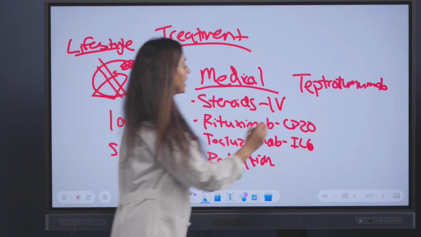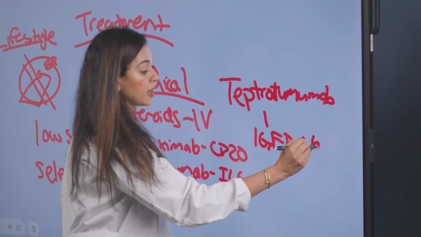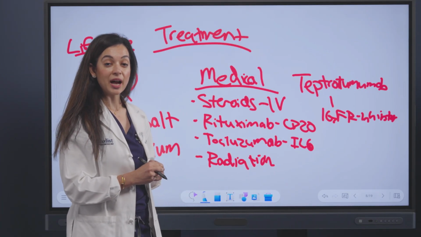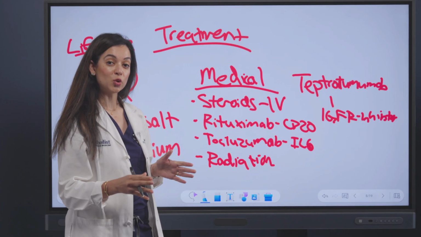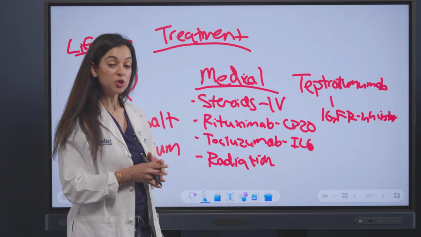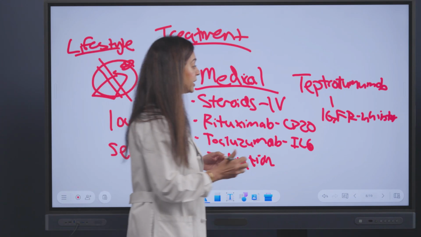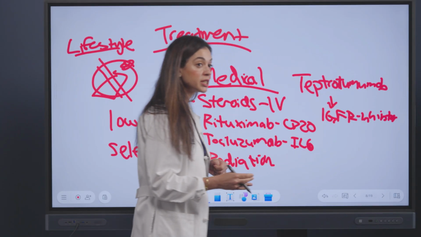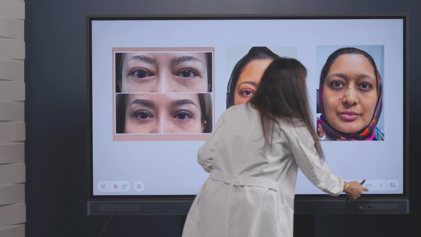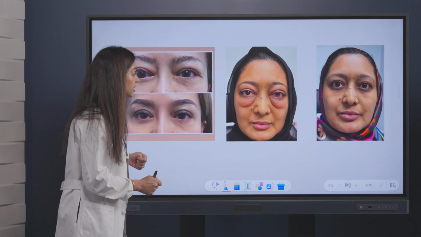This is an insulin-like growth factor receptor inhibitor. It's a monoclonal antibody that is also given IV, and it's given every 3 weeks for a total of 8 infusions. So it's over a 6-month therapy. And this was evaluated in 2 large randomized double-blinded clinical trials, and it was shown to be effective in decreasing proptosis as well as their clinical activity score. So I'll show some clinical examples of patients who were treated with teprotumumab and saw marked improvement.